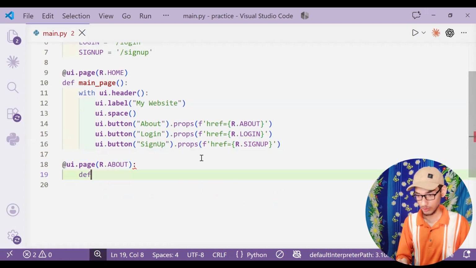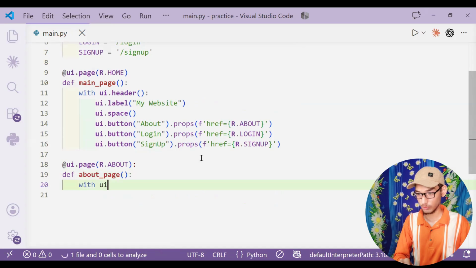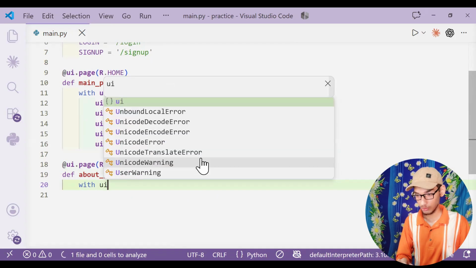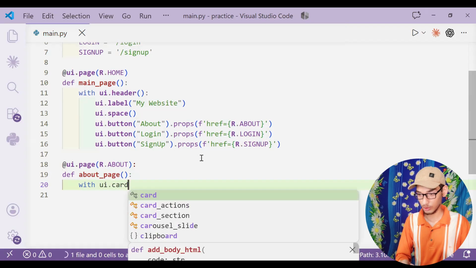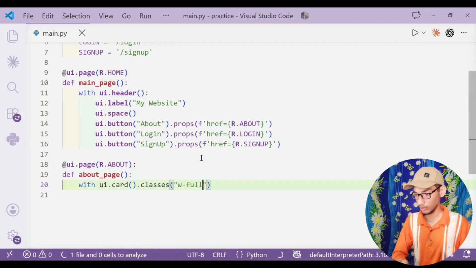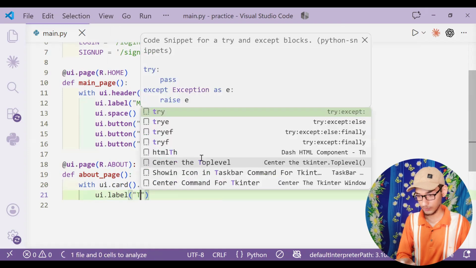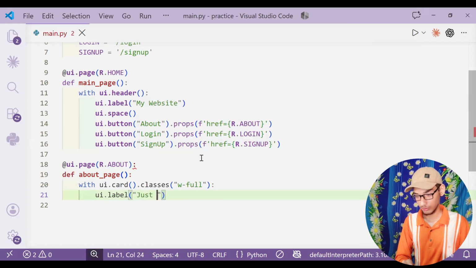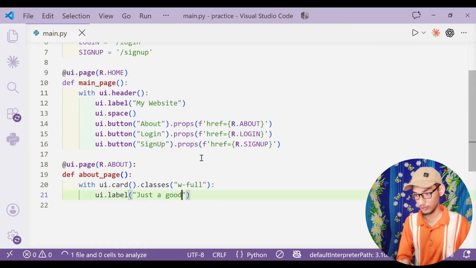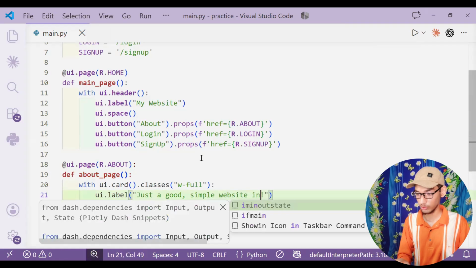This is the about page, and then main UI dot card dot classes, and then width is 4, and then this is UI dot label. This is just a good simple website in Python.